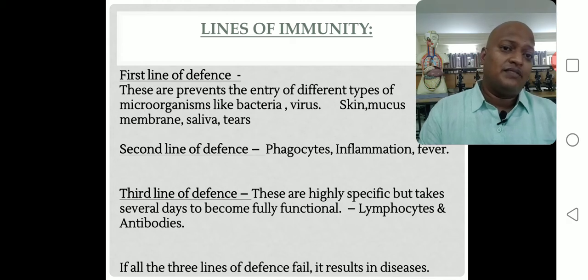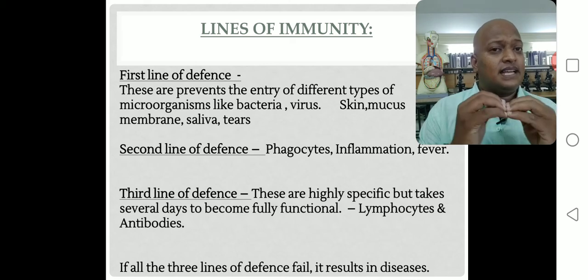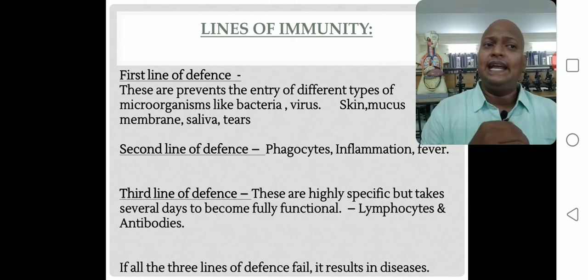The third line defense mechanisms are highly specific but take several days to become fully functional. Those are lymphocytes and antibodies. Specific means what? The first line and second line defense mechanisms both respond to any type of antigen.